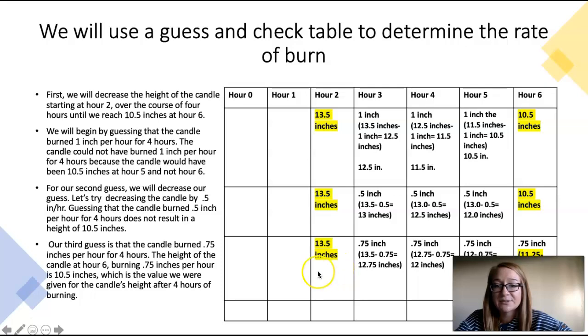The height of the candle, so if we decrease 13.5 inches by 0.75 inches, we will get 12.75 inches for hour 3. Hour 4, we decrease 12.75 by 0.75, we get 12 inches, and 12 minus 0.75 is 11.25 for hour 5. We decrease that one more time for hour 6 when it was measured, and we get 10.5 inches. That is the desired height that we are looking for. So our rate of burn is 0.75 inches per hour for 4 hours.